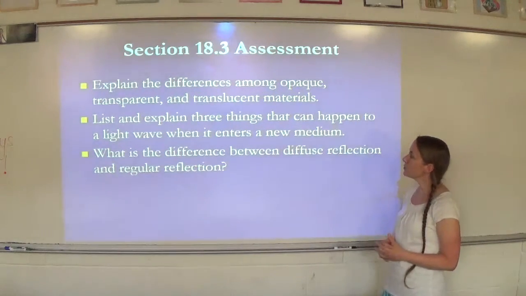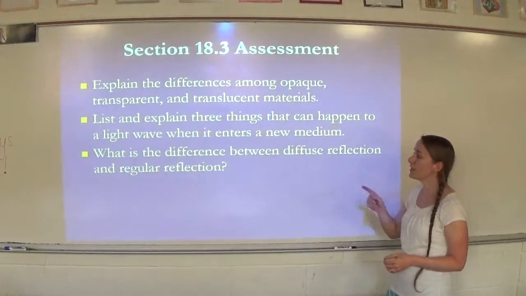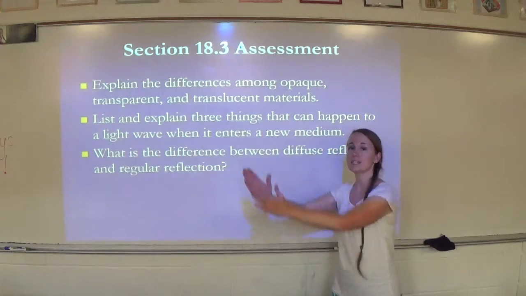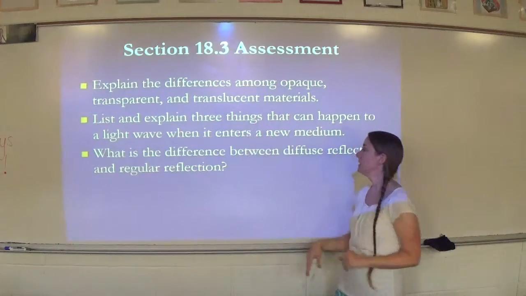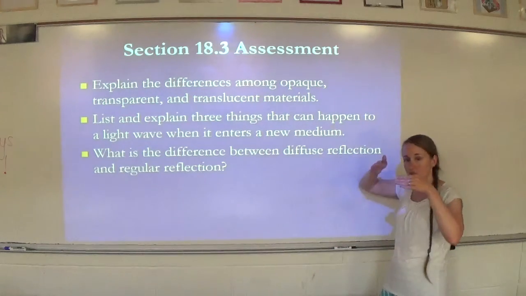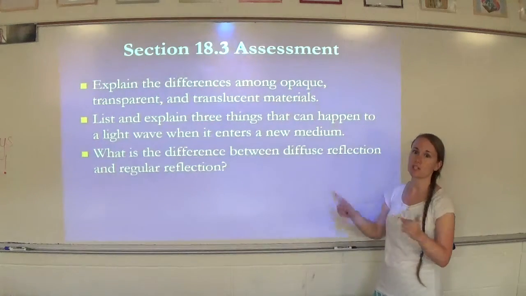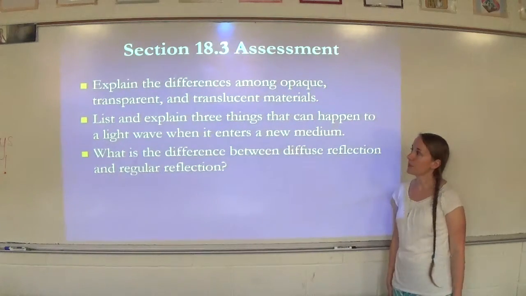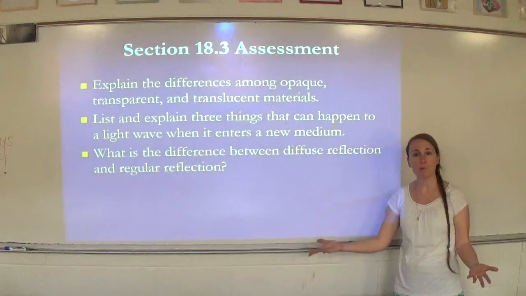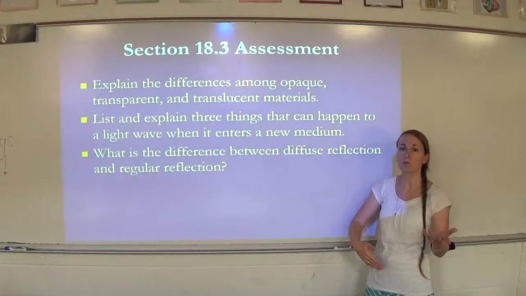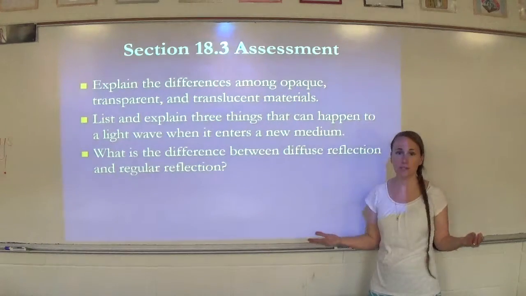All right, and then what's the difference between diffuse reflection and regular reflection? So regular reflection, the waves that hit reflect together in the same direction. For diffuse reflection, the waves hit together, but then they reflect in all different directions or all different angles. Alright, so hopefully you understand a little bit more about what happens to light when it reflects, refracts, transmits, is polarized, scatters, all those different things we discussed.